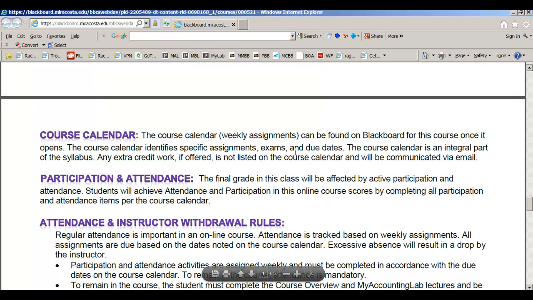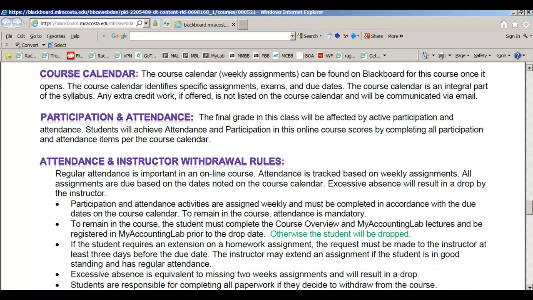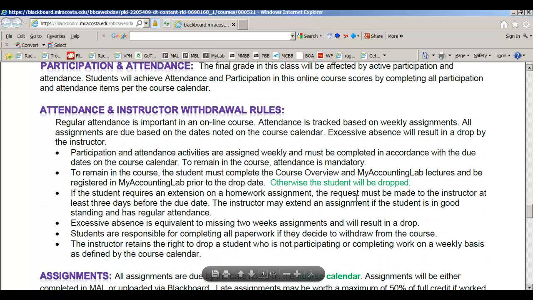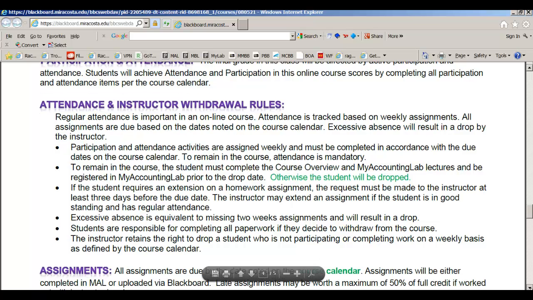Once again, your final grade is dependent on your participation and attendance. If you miss a weekly assignment, I'm going to end up dropping you because you're not attending class, just like you were sitting on campus. It's the same thing. Here are the attendance policies and the withdrawal rules.